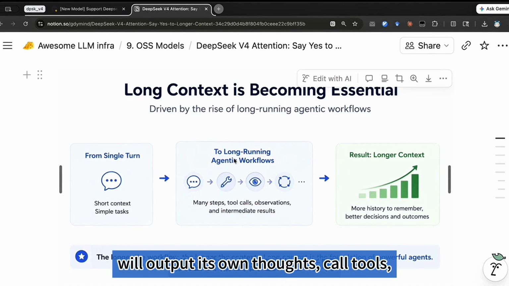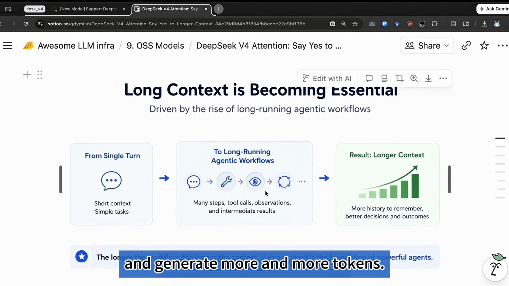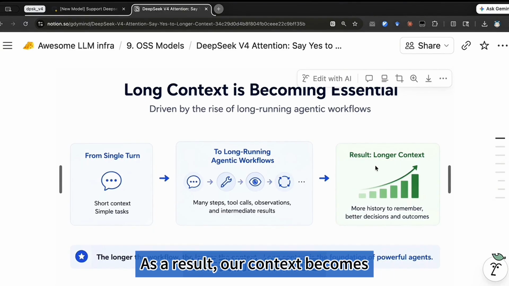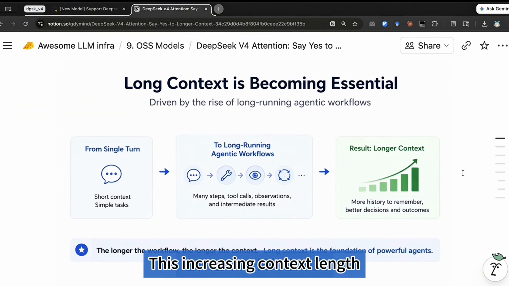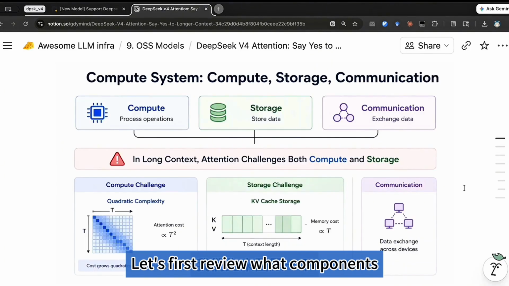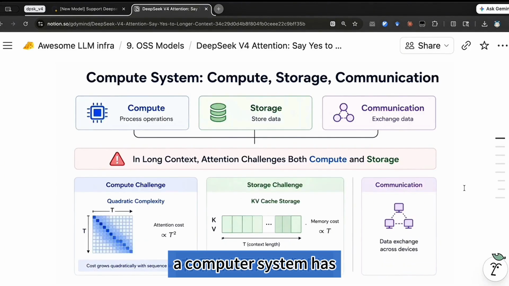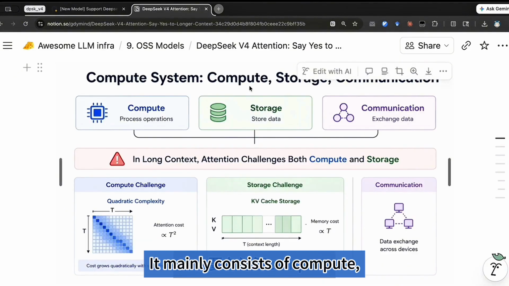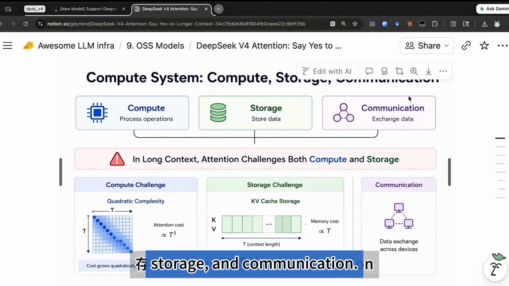During this process, the model will output its own thoughts, call tools, and generate more and more tokens. As a result, our context becomes longer and longer. This increasing context length poses a serious challenge to our systems. Let's first review what components a computer system has. It mainly consists of compute, storage, and communication.